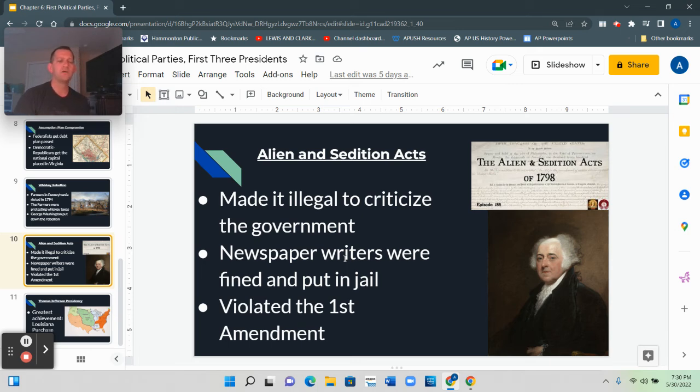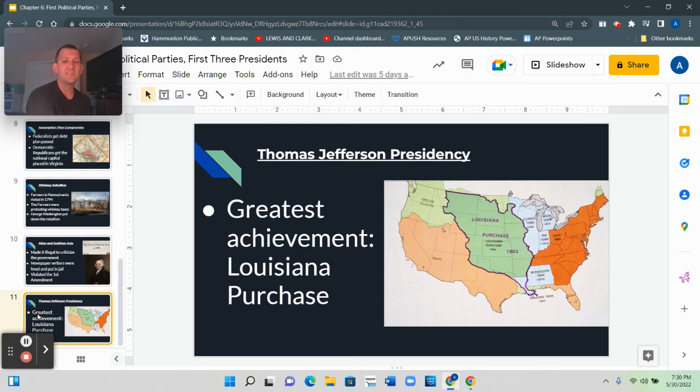Now let's move on to the third president of the United States. So John Adams was a one-term president. And after John Adams serves one term, he runs again but loses. And John Adams loses to Thomas Jefferson, his own vice president. So Thomas Jefferson serves 8 years in office. There is one thing, though, one major event that happens during the presidency of Thomas Jefferson that you must know for your final exam. And that is the Louisiana Purchase.